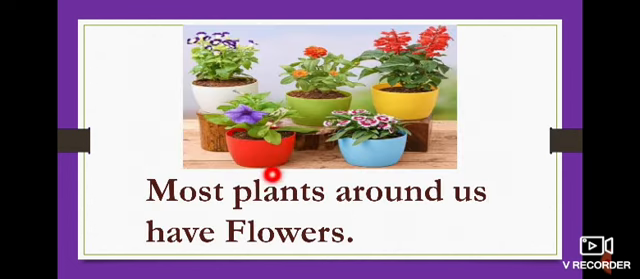Now look at here. What's this? Flowers. Many color flowers are here, no? Yes. MOST, most. PLANTS, plants. AROUND, around. US, us. HAVE, have. FLOWERS, flowers. Most plants around us have flowers. Many plants are around your house, no? Yes, most of the plants are having flowers.